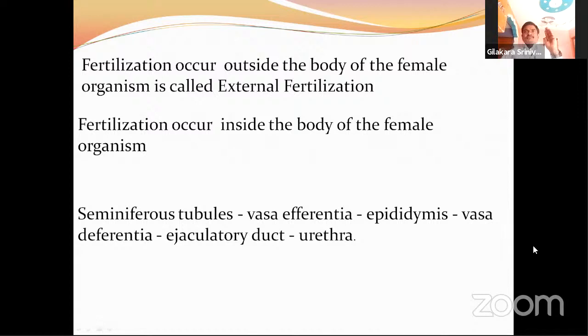Seminiferous tubules, this is the pathway of the sperm cell, how the sperm cells are released outside of the body: seminiferous tubules, vasa efferentia, epididymis, vas deferens, ejaculatory duct, and urethra.